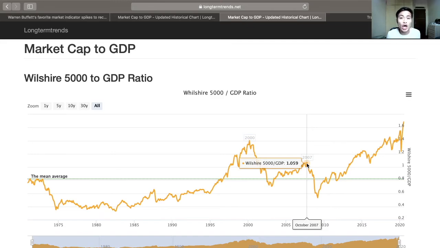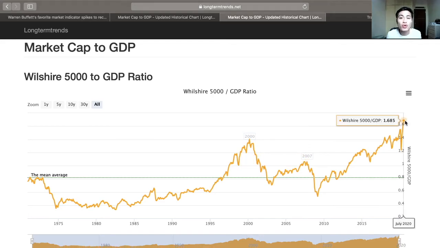Because back in the technology bubble in the 2000s and the real estate bubble in 2007, the market cap to GDP ratio wasn't as high then as it is now. And some even think that we might potentially be in a bubble and argue based on the mean reversion theory that sooner rather than later, the market cap to GDP ratio has to revert back to its mean of around 0.8. So right now we are at around 1.7. And to revert back to the mean of 0.8 would mean a substantial decline in the market cap to GDP ratio.